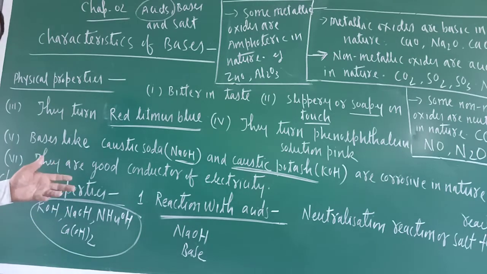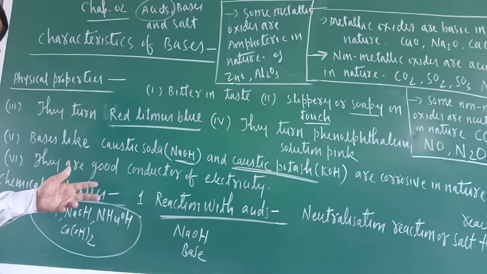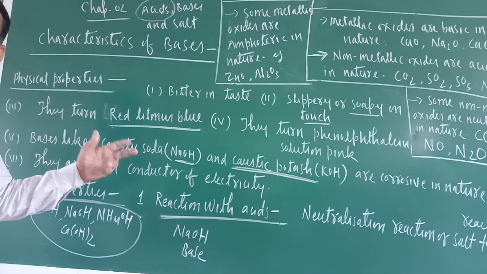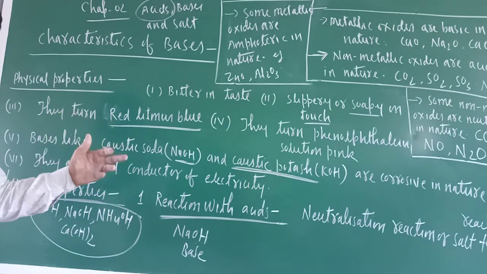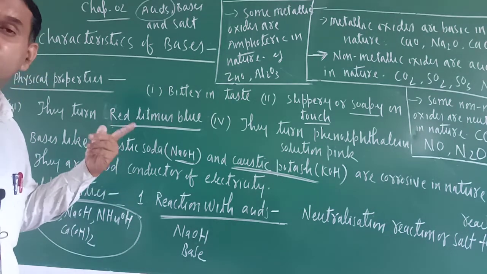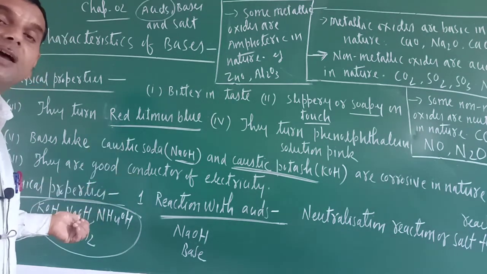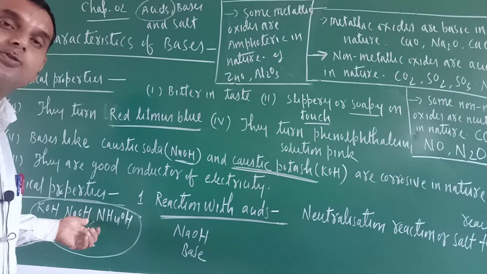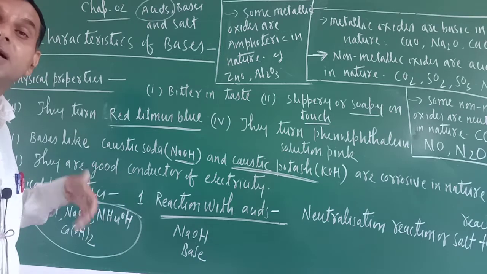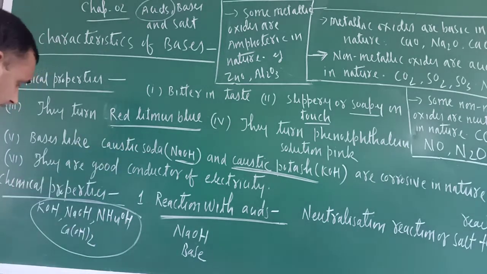So what is the definition of base? Bases are those substances which, when dissolved in water, must furnish OH negative ion. Acids are those substances which, when dissolved in water, must furnish H positive ion. When I teach you more about the bases, these things will be discussed. It doesn't mean that all the substances which contain OH are bases. Like just see, C2H5OH.